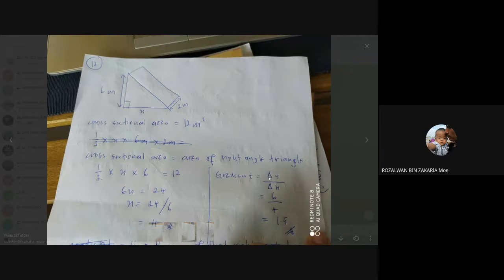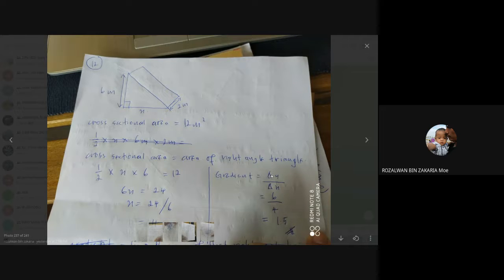How to find the changes? That means you find the value for y2, you minus with y1. That is the value for the changes. The changes of y refer to the vertical distance, because the y-axis is the vertical distance on the graph, like the x-axis is the horizontal distance.